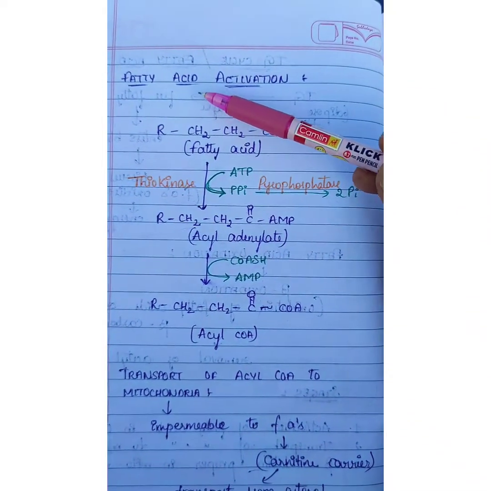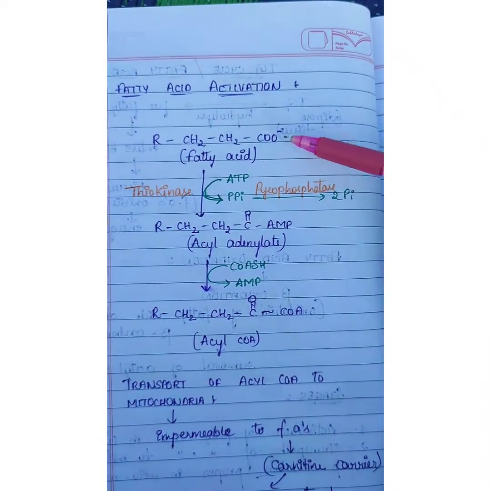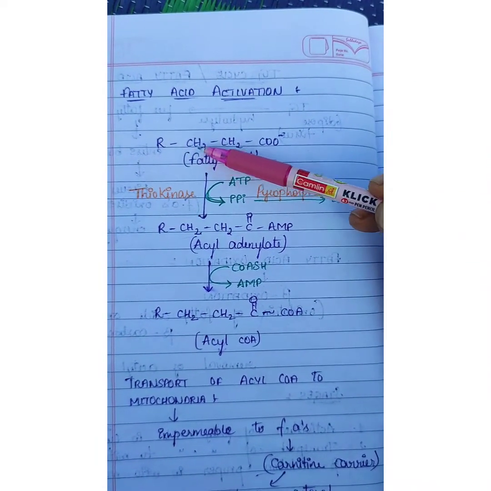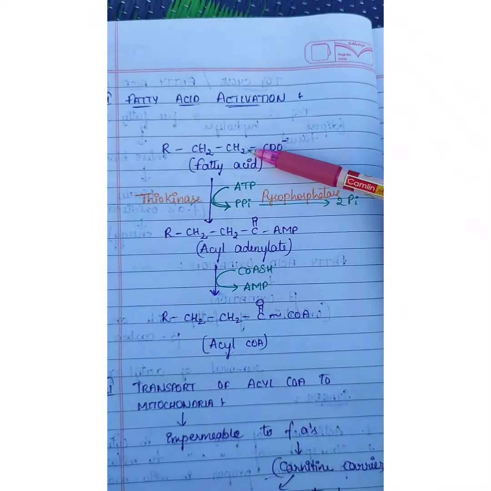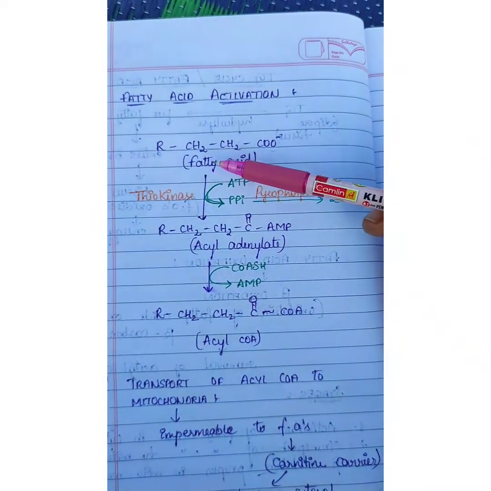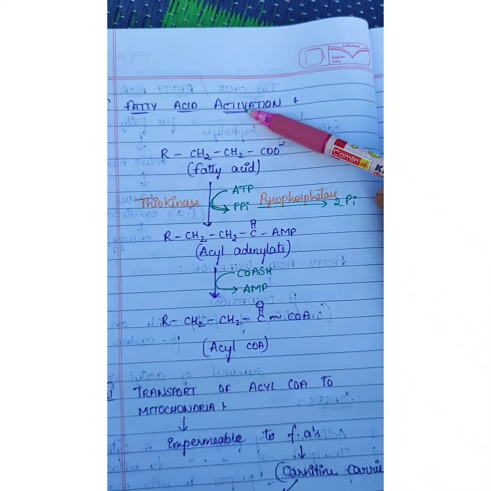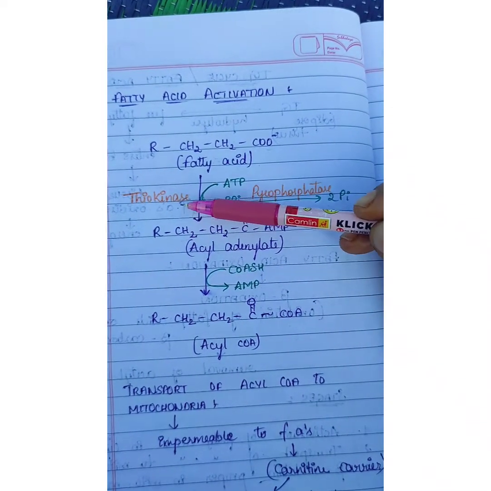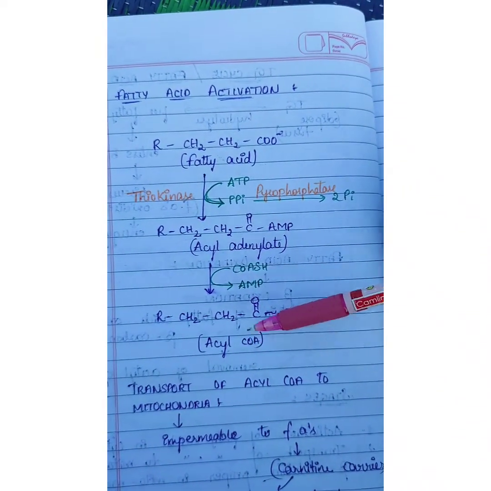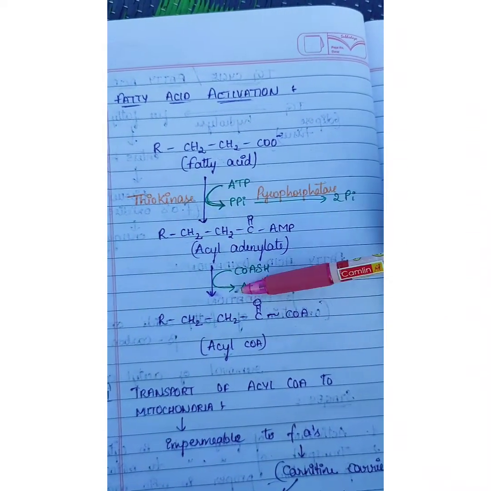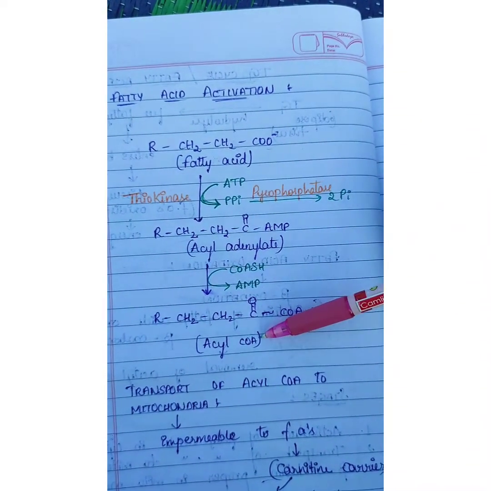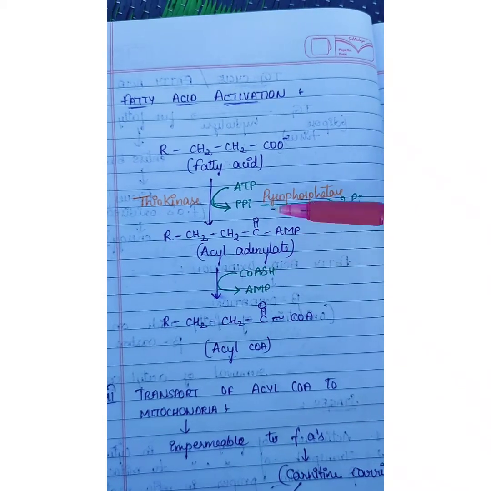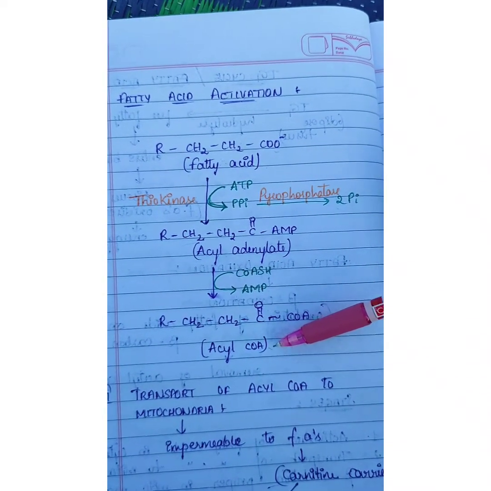First step is activation of fatty acid. So this was the fatty acid. R is a long chain which is present here, and these are the last 3 carbons. This fatty acid is first activated to get oxidized. These fatty acids are activated with the help of the enzyme thiokinase to acyl-CoA in 2 steps. In the presence of ATP and coenzyme A, this fatty acid is converted to acyl-CoA.